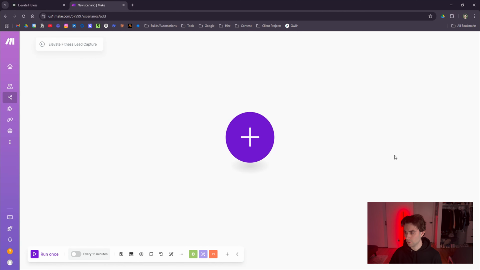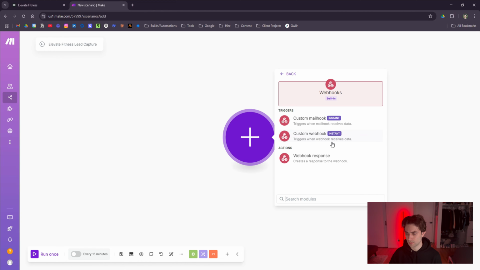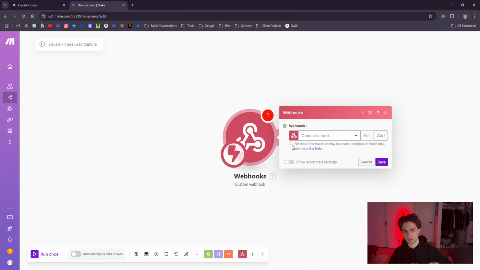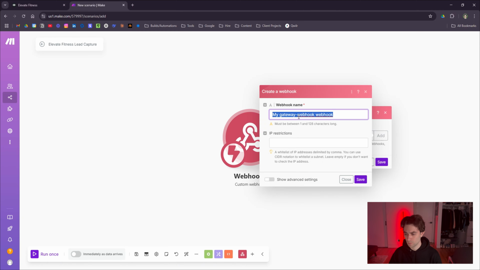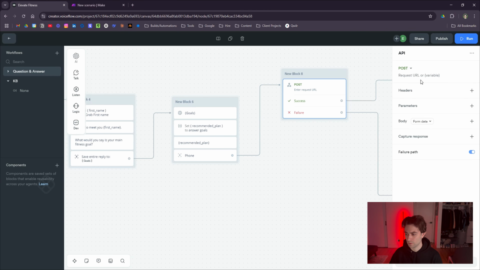So I've just opened up a blank make.com scenario. We're going to click on here, webhooks. We're going to do triggers when webhook receives data. So we're sending all this to an endpoint, to a webhook. We're going to choose a webhook, and then we'll add a new one. We'll call it Elevate Fitness, and then we'll click save. And then here we have our actual endpoint created. We'll do copy address to clipboard, go back to Voiceflow, and then we are going to paste this here.